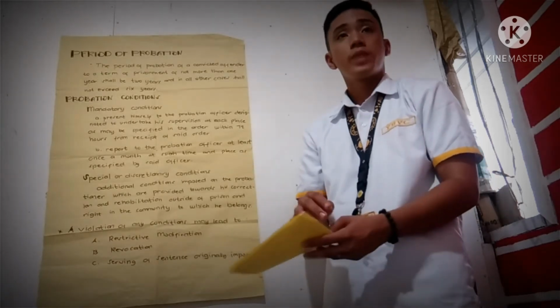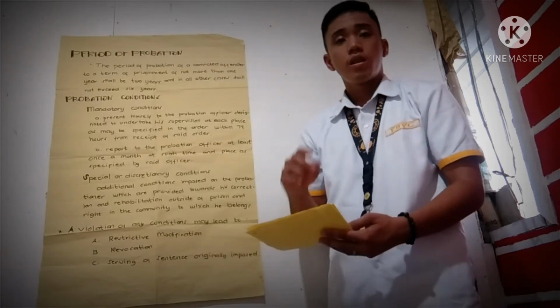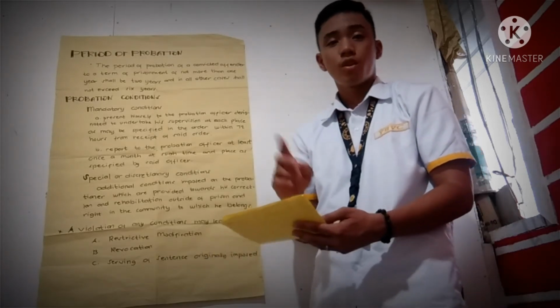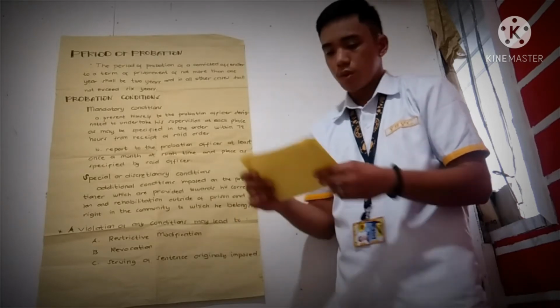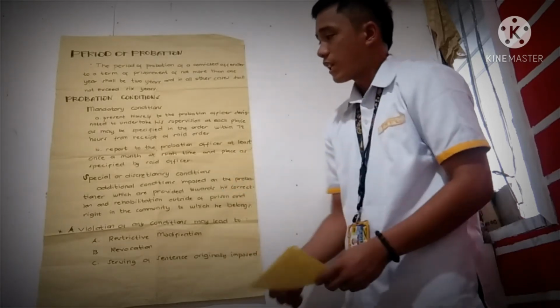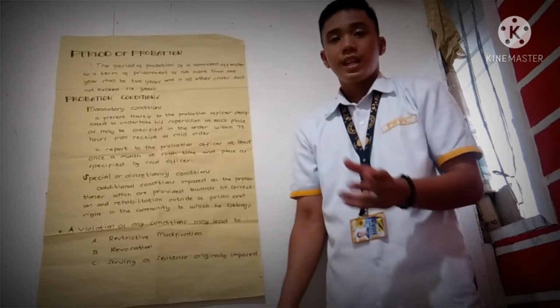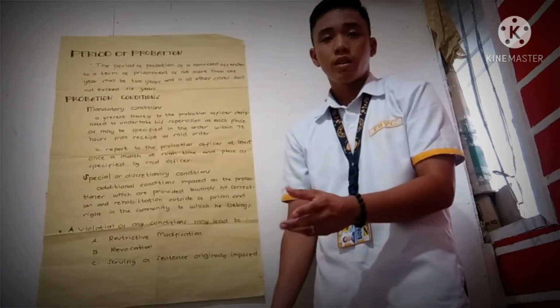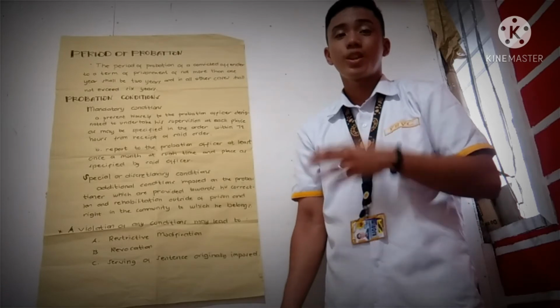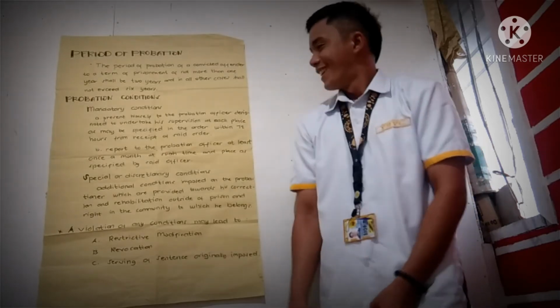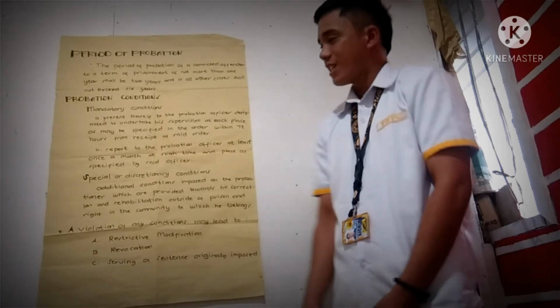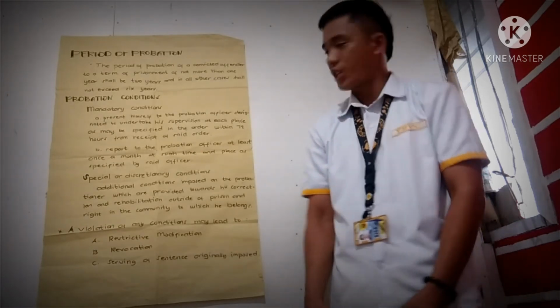For example, in the month of May, he has the obligation to report at least once a month. If he doesn't report, he is not going to be considered one of the probationists.